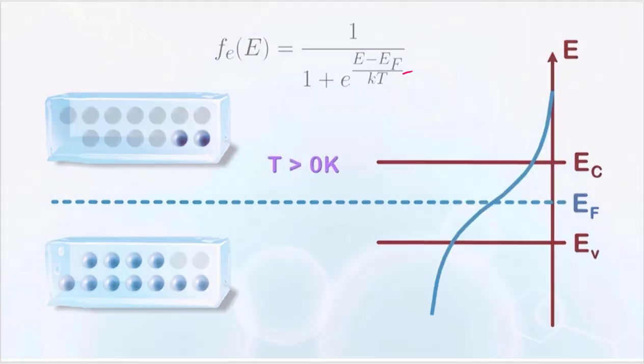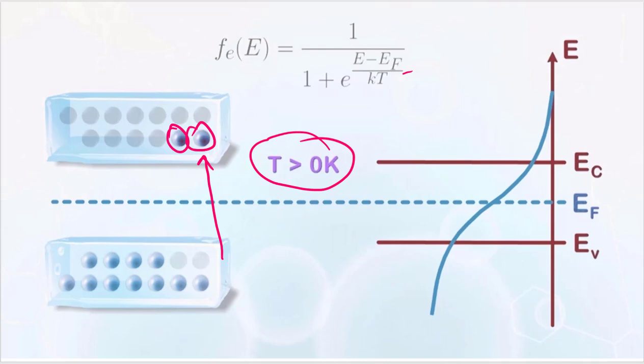Now let's look at temperatures greater than 0. What will happen when you increase the temperature beyond 0 Kelvin? Some of the electrons will move up into the conduction band. Now we will have a non-zero probability of finding an electron above the E_C energy level, because when we increase the temperature, some electrons will move from the valence band to the conduction band.